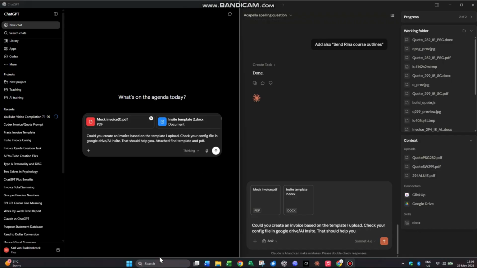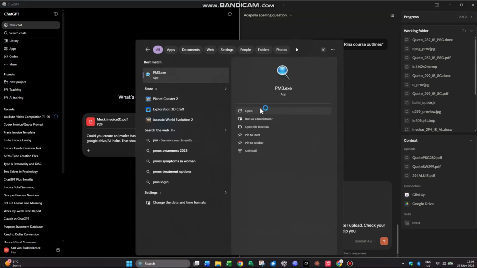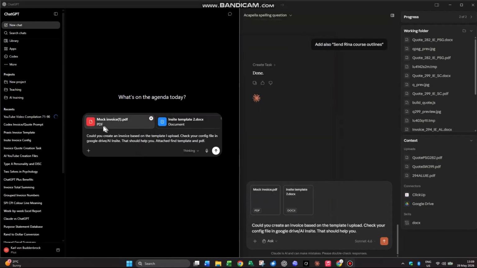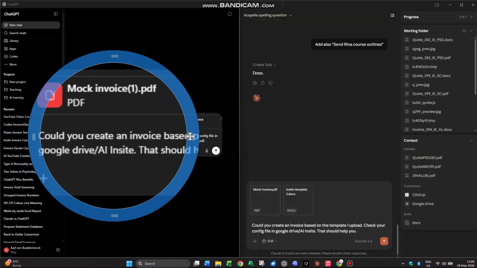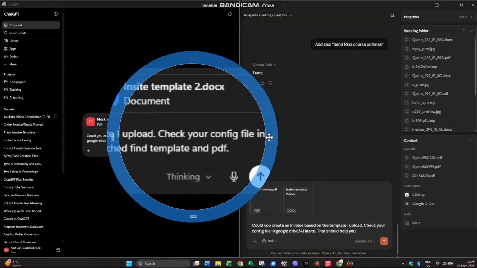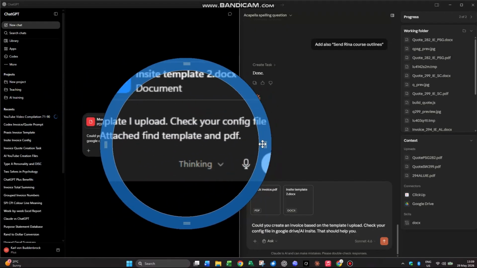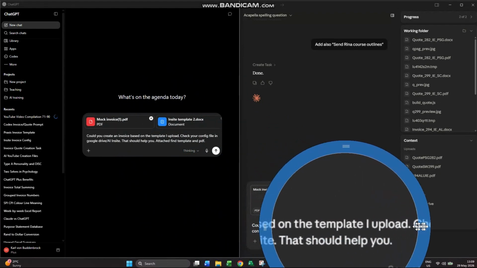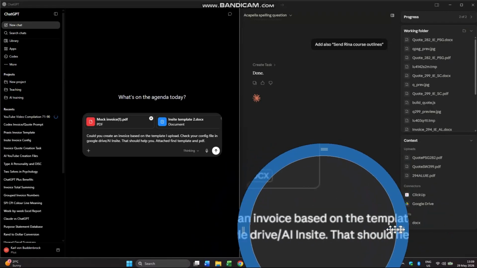Right, here's the comparison between ChatGPT and Claude, and let's have a look at that. I'm just turning my magnifying glass on so I can zoom in. So, could you create an invoice based on the template I upload? Check your config file in the Google Drive and that folder. That should help you. Find template and PDF. Same question to Claude on the right hand side. I've attached those two files, the template and the mock invoice.